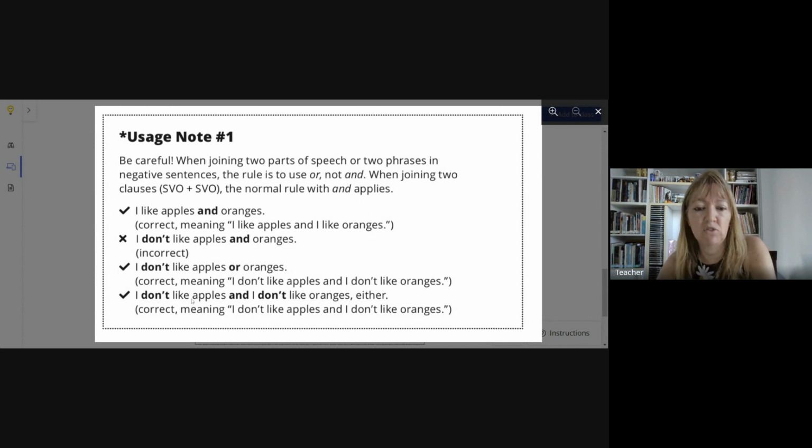In this case, you have two clauses, right? So you can use and. And this is the ordinary one: I like apples and oranges, parts of speech.